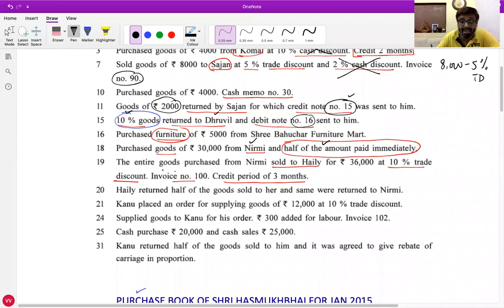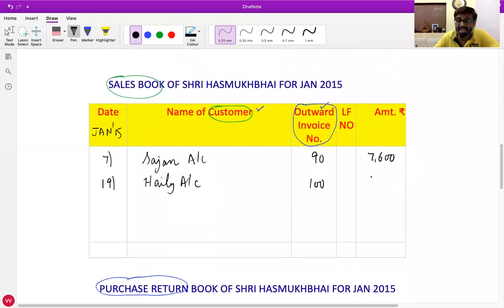All of you can see that. And amount? 32,400. All of you directly do it in the calculator: 36,000 minus 10%. You all must get 32,400 directly in the calculator. Do you all get 32,400 directly in the calculator, everyone? Yes, sir.